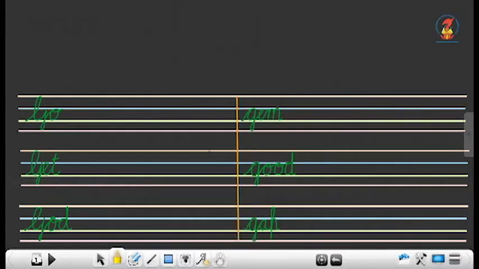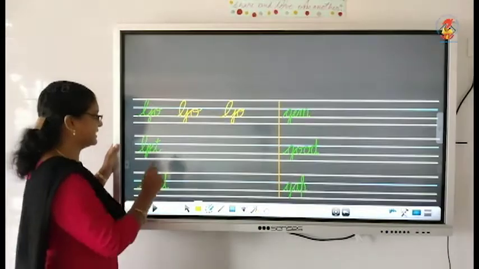Here we go. Start G on the third line, go up to the first, take a big capital C, come down to the fourth line, go in between second and the third, like O and turn it. Then let's repeat. Start on the third line, go up to the first line, a capital C, go up to the second line, come down to the fourth line, take a small loop, go out in between second and the third line, take another small loop and open it up on the second line. That's go. Now, let's see how to write get.